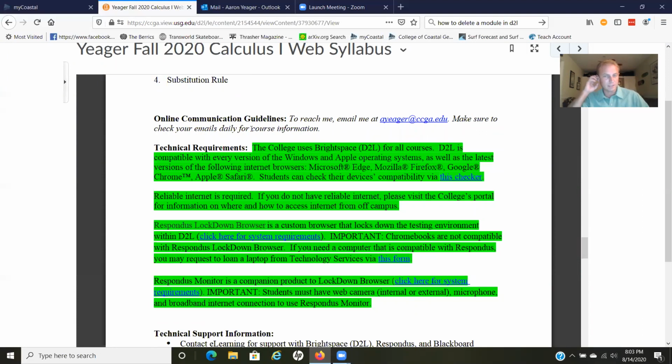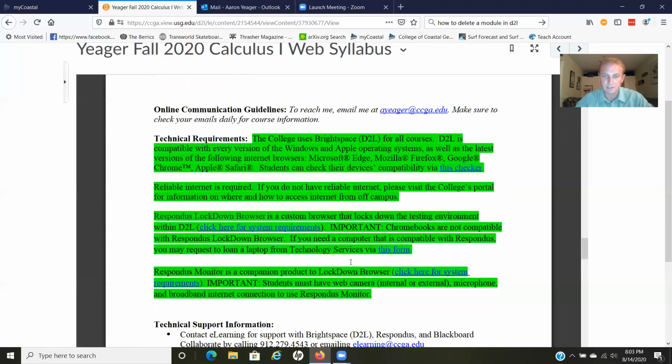The main thing here is that you have to have a computer that is allowed to use a lockdown browser. It's the Respondus lockdown browser. If you click on this, you'll find out the types of computers it allows. The main one it does not allow is a Chromebook, so a Chromebook will not work with this system. When you're taking an exam, you can't navigate the web. Another thing you have to have is a webcam on the computer, which will be filming you take the exam when it has the lockdown browser.